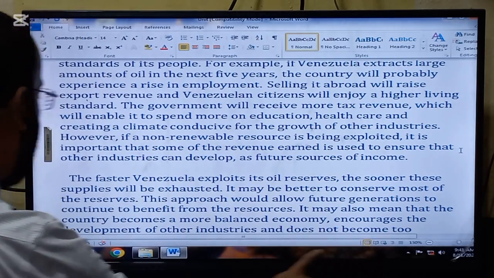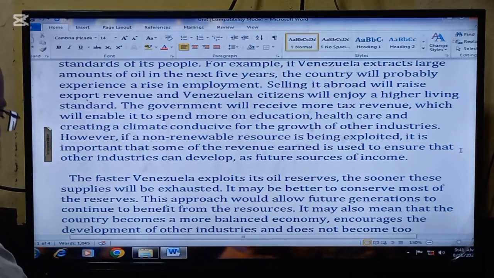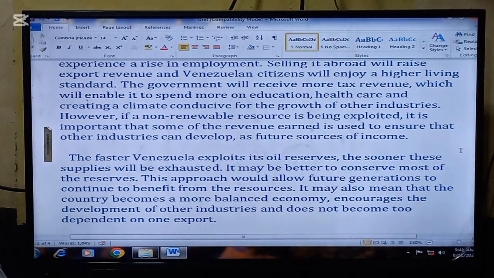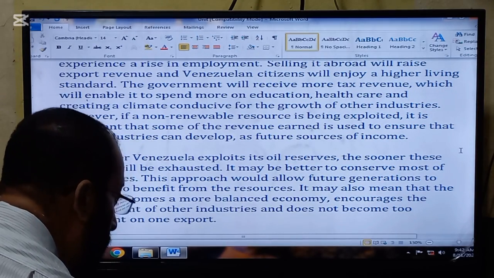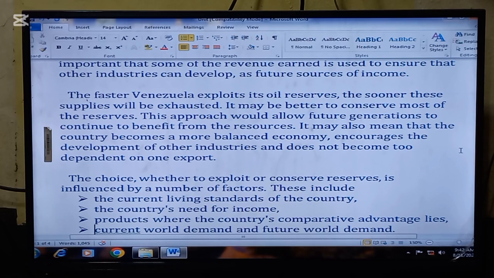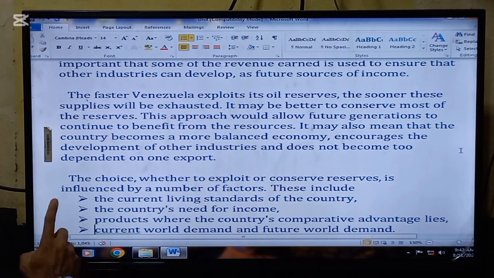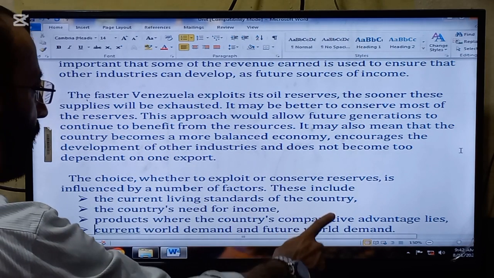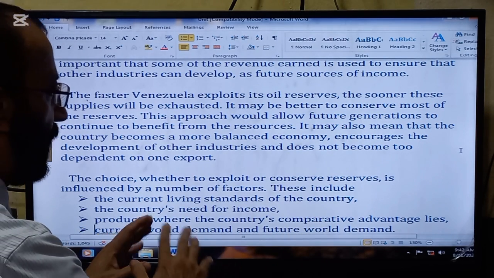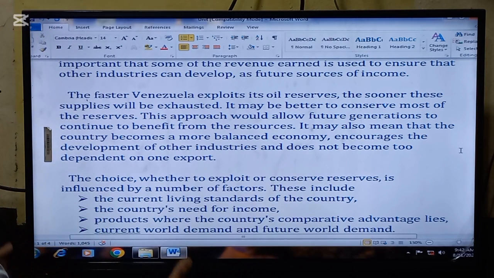It may also mean that the country becomes a more balanced economy, encourages the development of other industries, and does not become too dependent on one export. The choice whether to exploit or conserve reserves is influenced by a number of factors. These are the factors which actually affect whether the resources should be conserved or exploited.